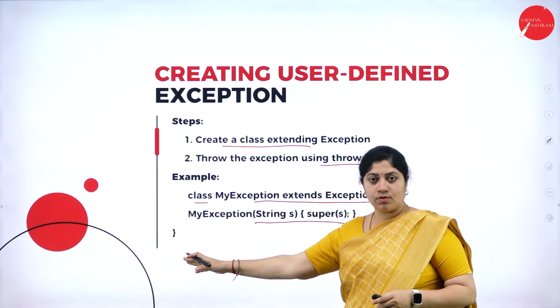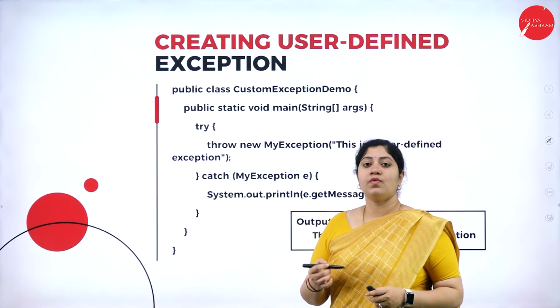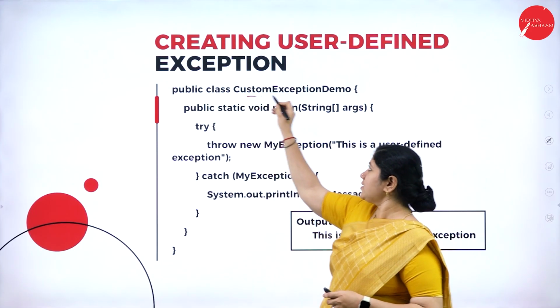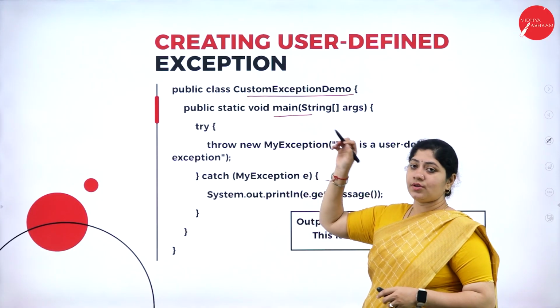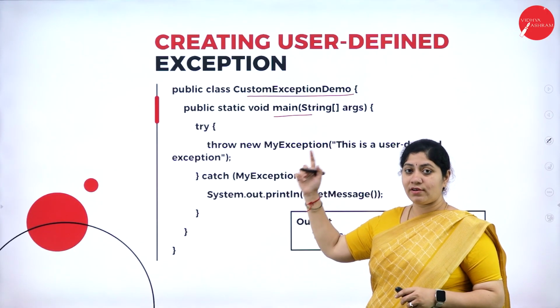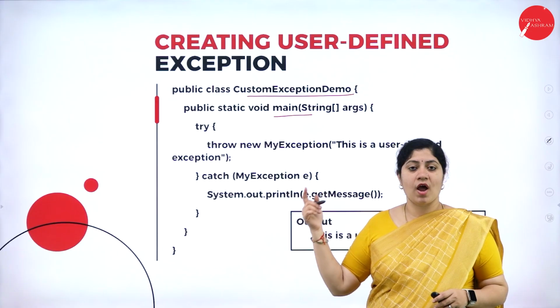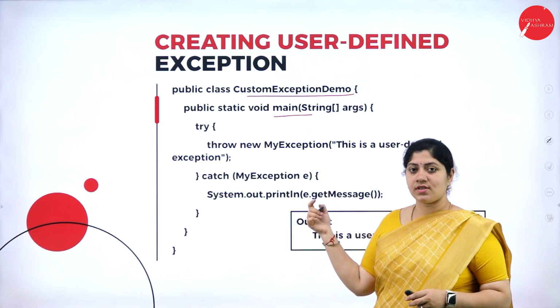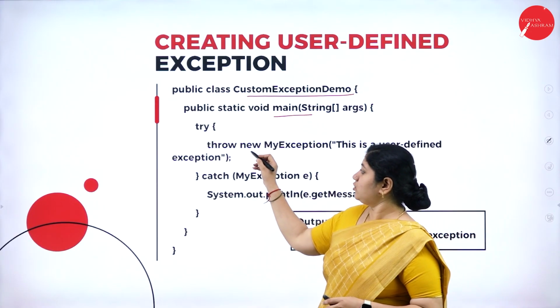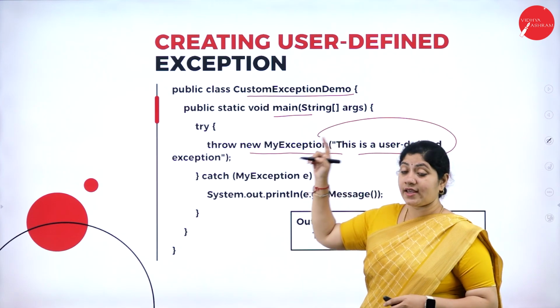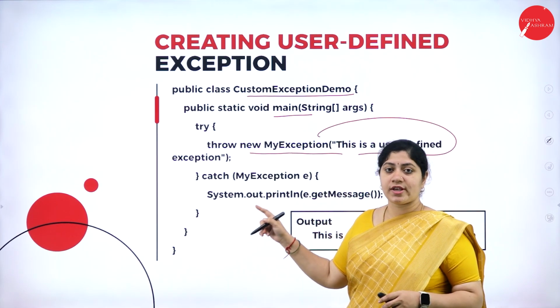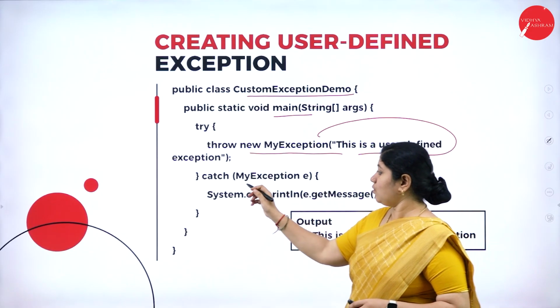Let's complete the braces, followed by public class CustomExceptionDemo, and we have to write the main method, followed by try, which is responsible to handle the complex things inside the program, and throw new MyException. This is a user defined exception, so that's just a statement that is written, followed by catch.